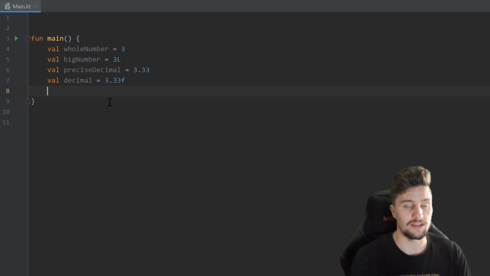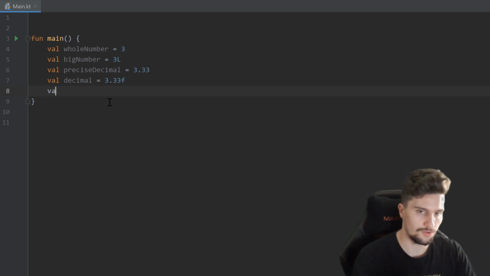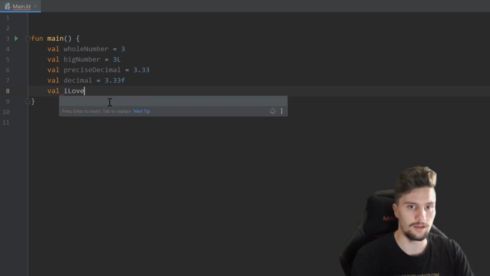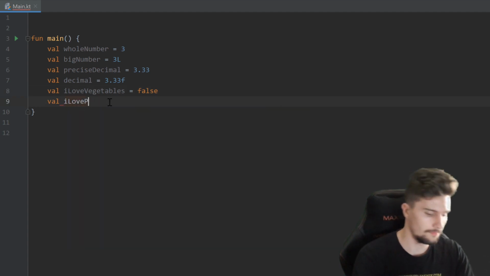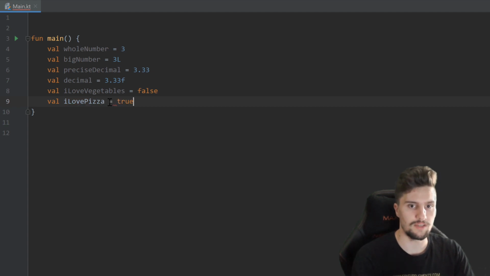We have, as I said, Boolean expressions, so either true or false. So for example, val iLoveVegetables is equal to false. Or we could use val iLovePizza, and we set that equal to true.